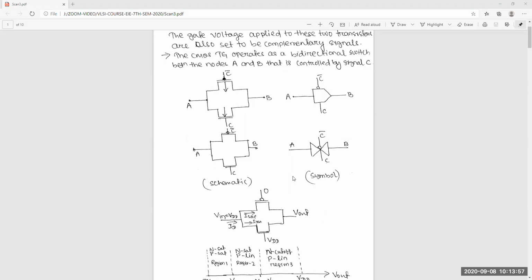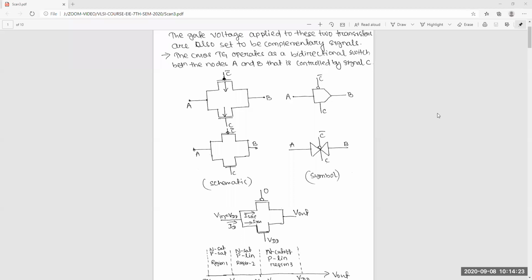Sir, one point you were saying: if we use only NMOS or PMOS, and now we are using both NMOS and PMOS, what is the advantage of this over using only NMOS or PMOS? Yes, that we will see in very detail. The advantage I can say in one line.